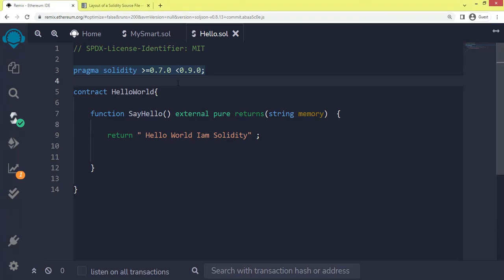It is possible to specify more complex rules for the compiler version. These follow the same syntax used by npm.